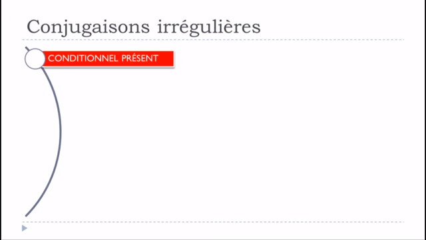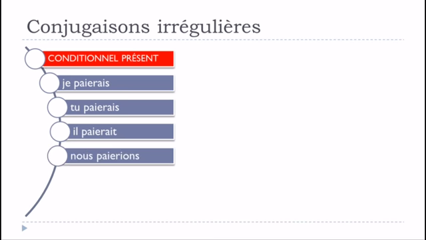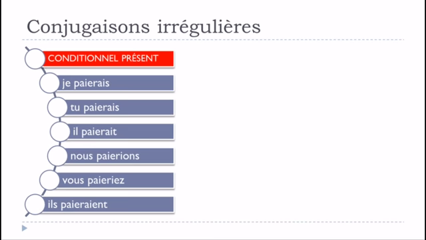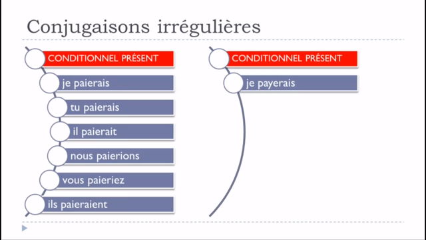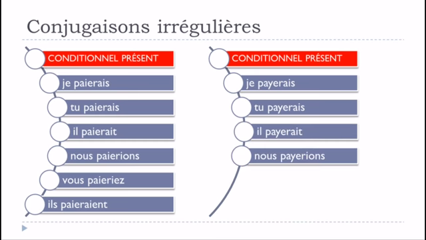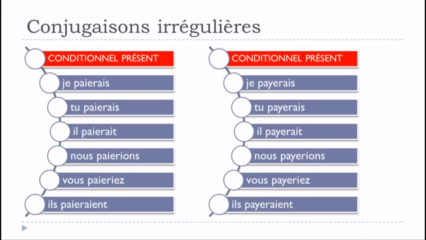And then let's see now le conditionnel présent. So je paierais, tu paierais, il paierait, nous paierions, vous paieriez, ils paieraient. Okay, and it's exactly the same thing. So it is allowed to use this: je payerais, tu payerais, il payerait, nous payerions, vous payeriez, ils payeraient. Okay, so it's good news. It's possible to keep this Y if you want, or if you want to respect the official rule, you change this Y and you put this I instead.